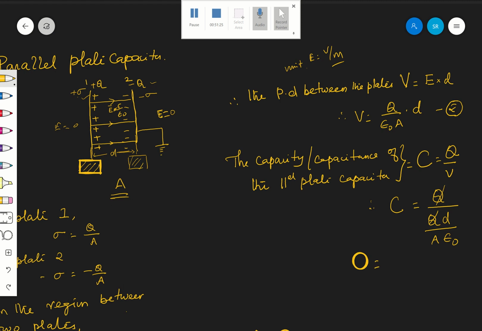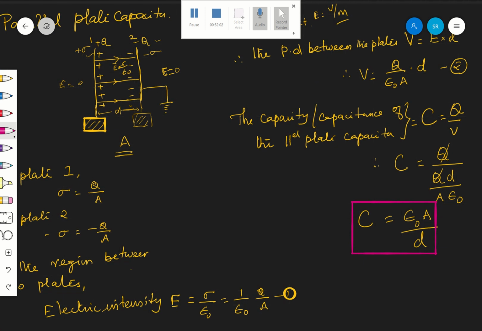C is equal to epsilon naught A by D. This is the required expression: the capacitance of a parallel plate capacitor is epsilon naught A by D. Why epsilon naught? Because in between the two plates there is air or vacuum.